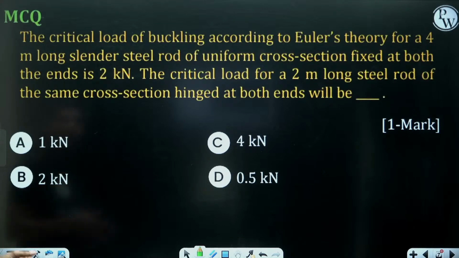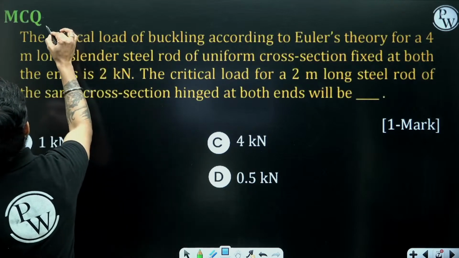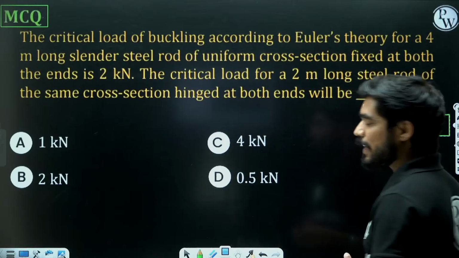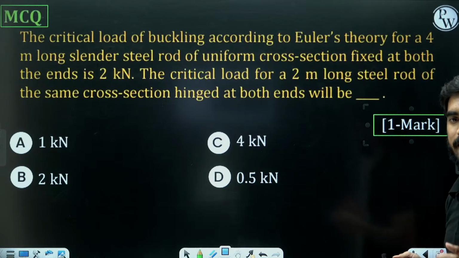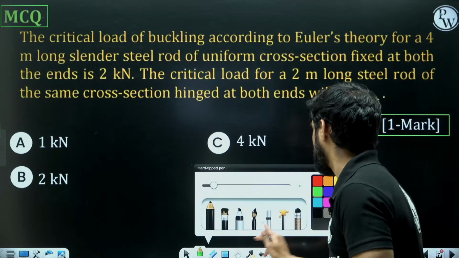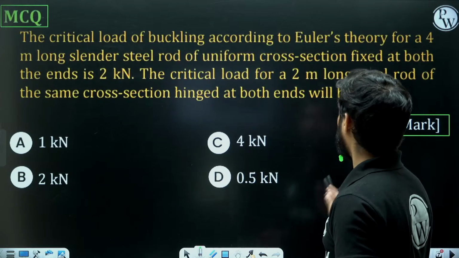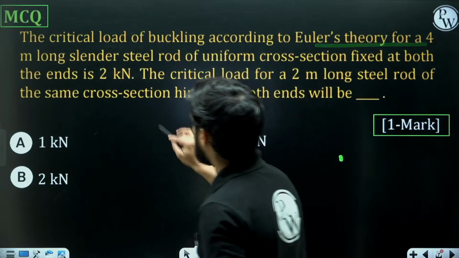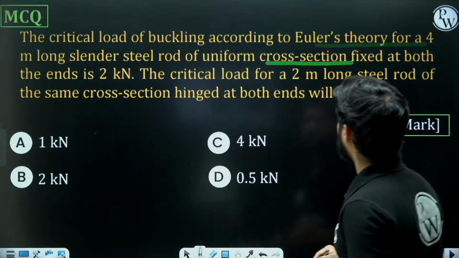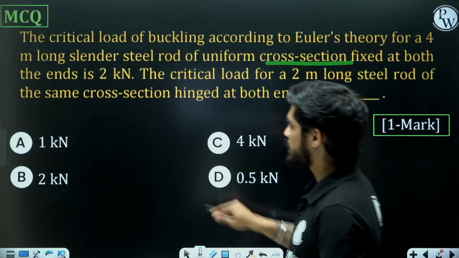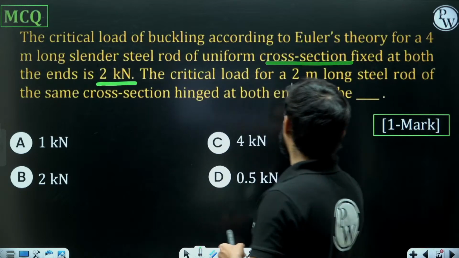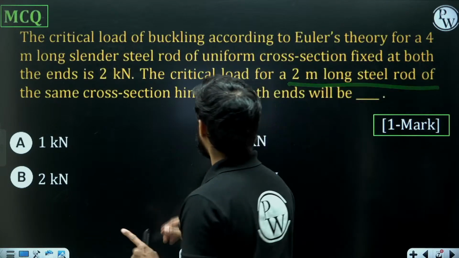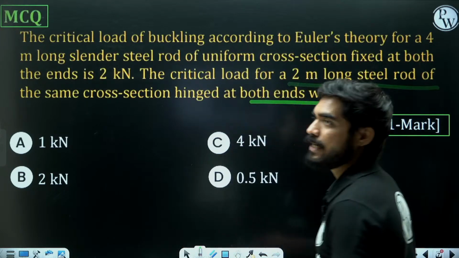Okay. So this is an MCQ question of 1 mark. So we are solving easy to moderate questions initially, and then slowly we are going to increase the level of difficulty. So read the question carefully. The critical load of buckling according to Euler's theory for a 4-meter long slender steel rod of uniform cross section fixed at both ends is 2 kilonewton. Critical load for a 2-meter long steel rod of the same cross section hinged at both ends will be.